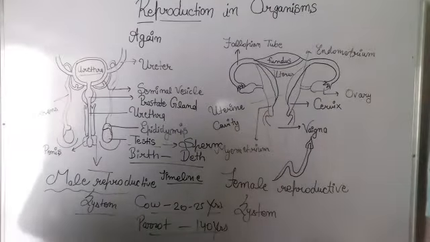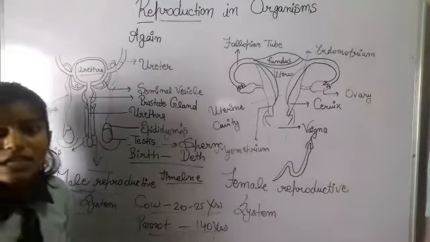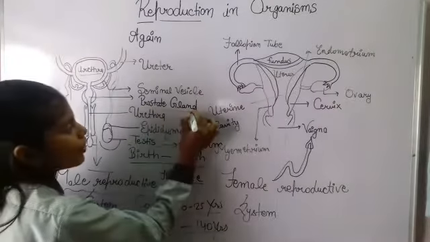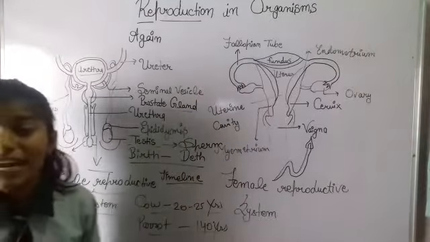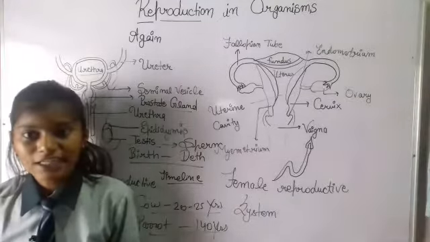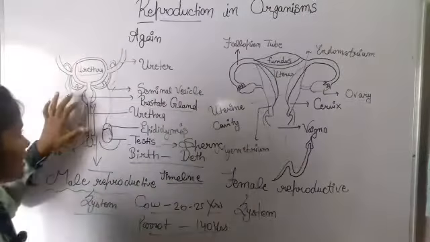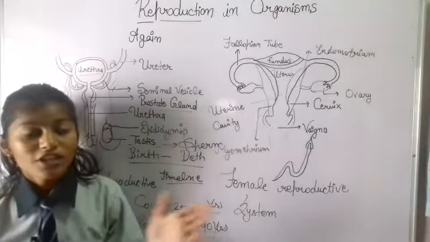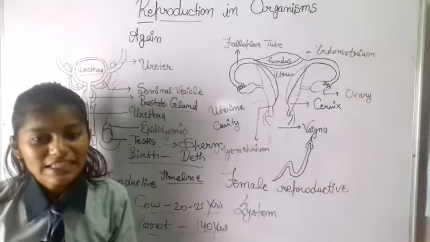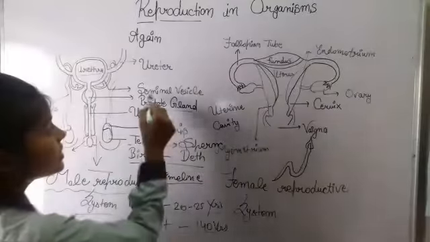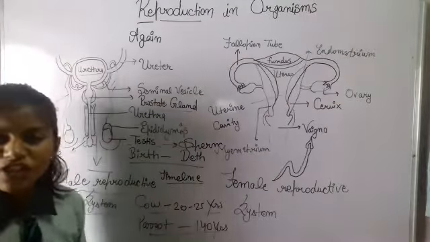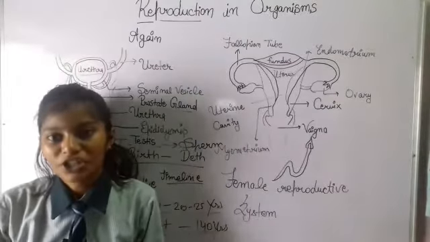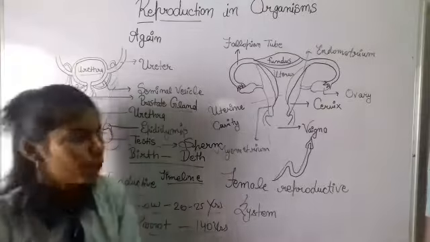Okay, clear. Now the accessory gland has some very important glands. The first is the prostate gland. The prostate gland is the largest of the accessory glands. Now the prostate gland is very important, right? It helps to move the sperm very easily. It has a fluid which is called the seminal fluid, which helps to move and nourish the sperms for the production of offspring in the female body.